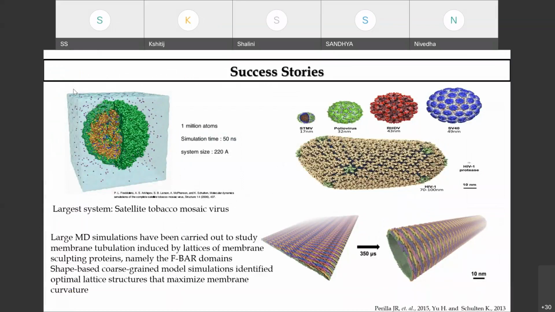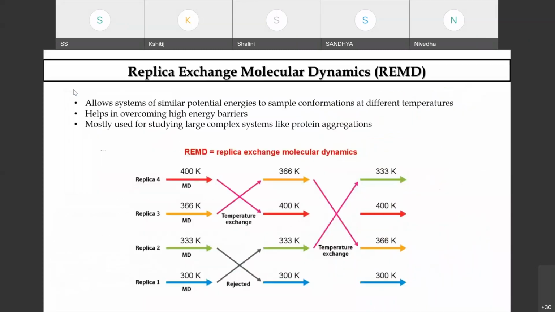Why is this important? Because membrane permeability in biological systems is very important to govern the dynamics for the permeation study, and for screening of novel compounds, etc. So this is very important.